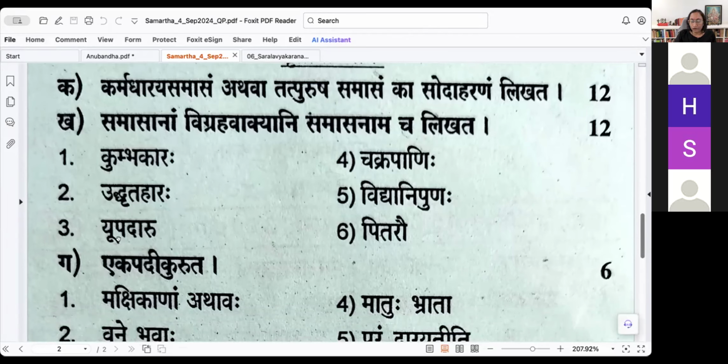Now, this next section, you don't have a choice. Samasanam vigraha vakyani samasa nama cha likata. So you need to write kumbham karoti iti kumbhakaraha kridvrittihi or kumbhasya karaha. You can write both, saying karoti iti karaha, then kumbhasya karaha kumbhakaraha shashti. That way you can also split and write athava evamapi drashtum shakyate yatha kumbham karoti iti kumbhakaraha kridvrittihi. It is just for 2 marks.